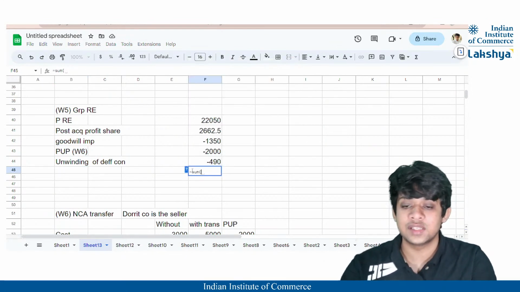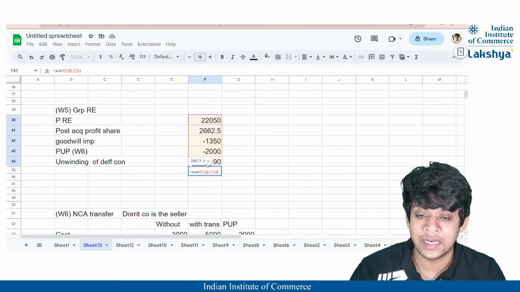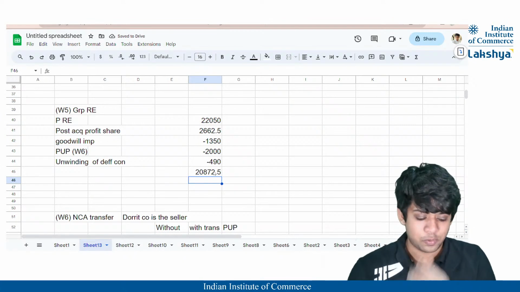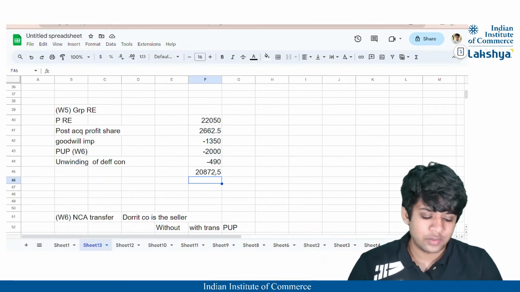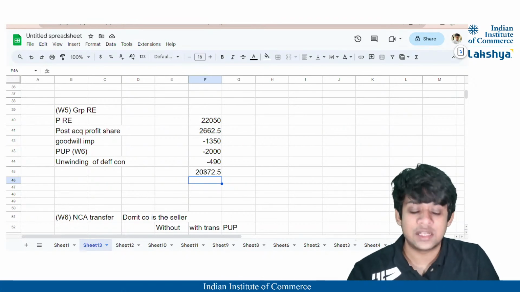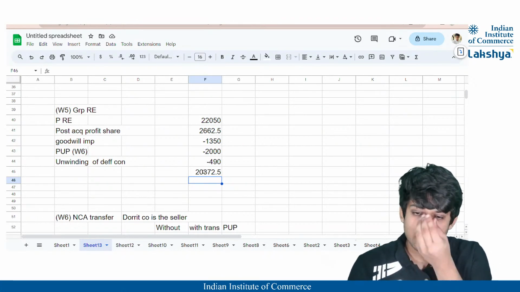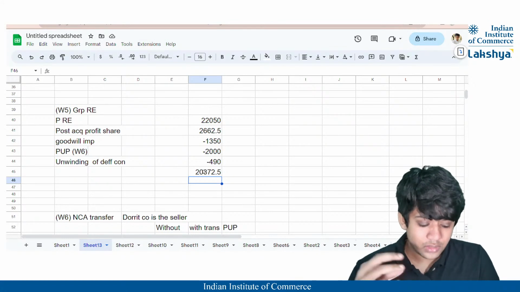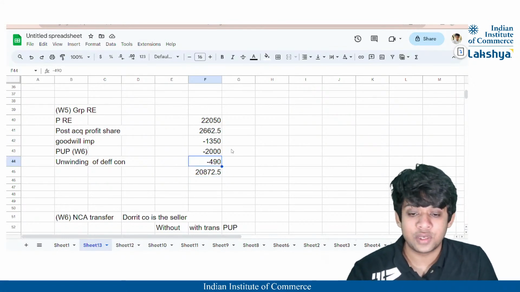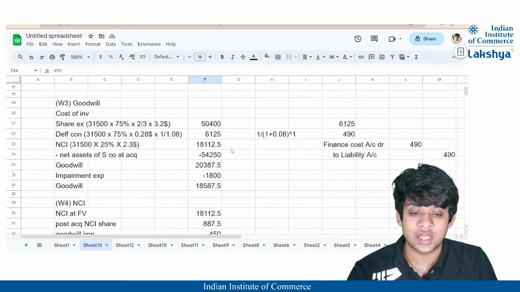We'll just do the total of this, and the total of the group retained earnings, guys, is going to be 20,872.5. Okay, so we have calculated all the adjustments here necessary, right? I hope it is completely clear to you all, right, guys? Now we'll just continue with the latter part, but before that, I forgot to mention one thing.